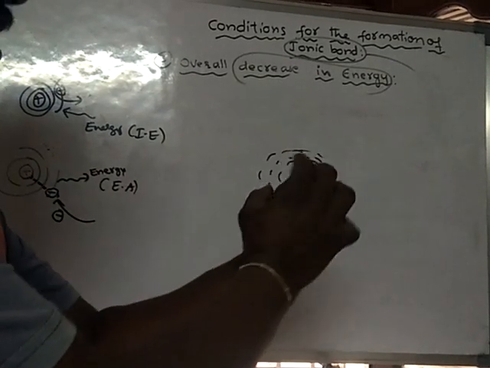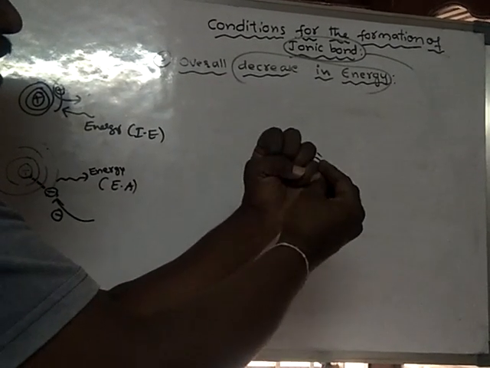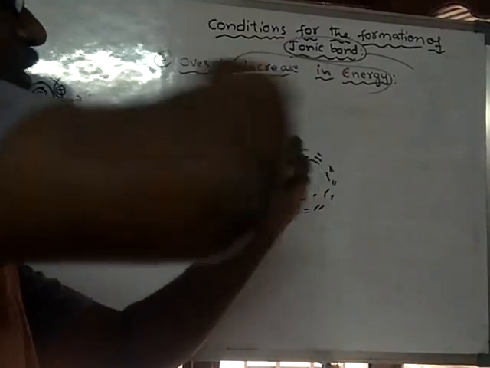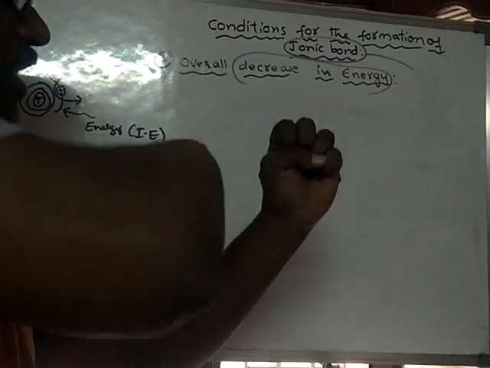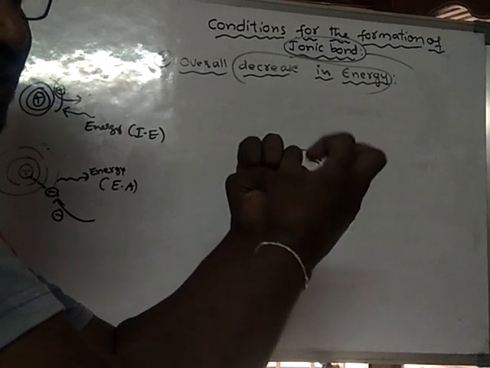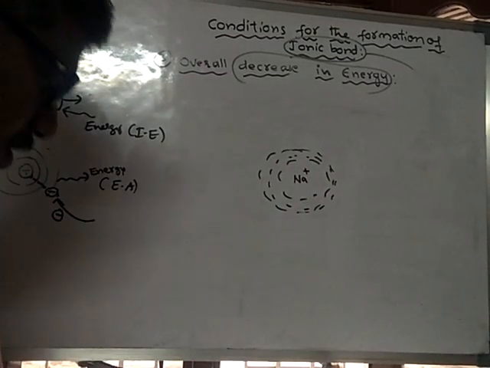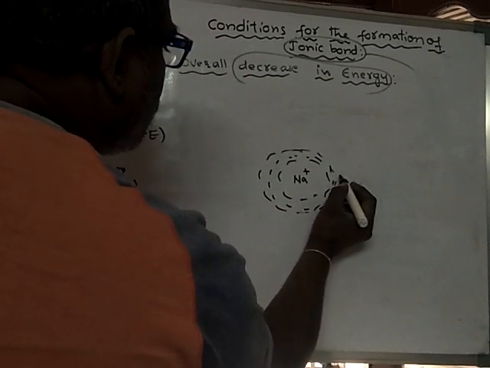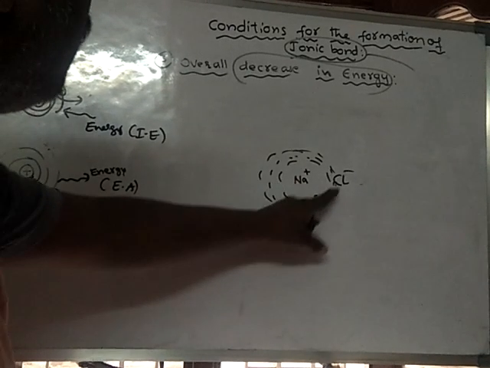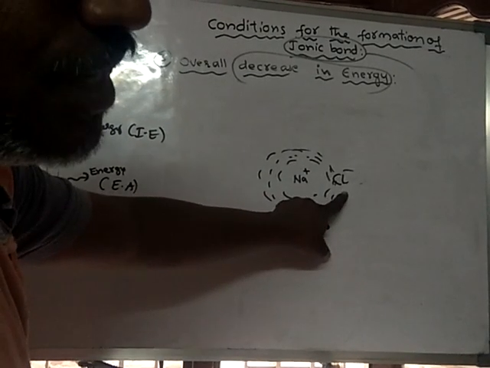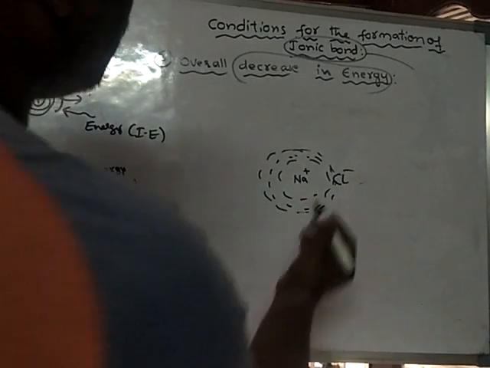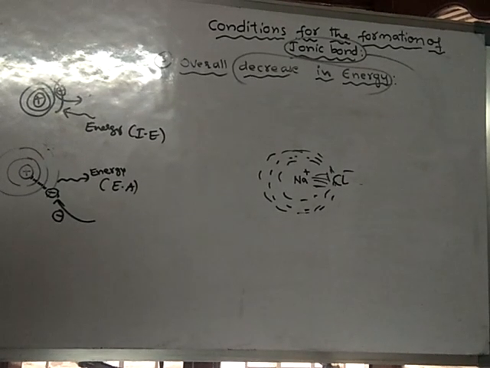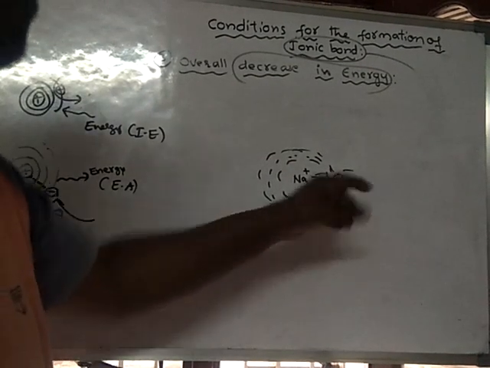Suppose this is a sodium atom. Here the charge is felt throughout its surface, three-dimensionally. So it shows its effect. Suppose a chloride ion comes into its field, which is called the electric field of sodium. If the chloride ion enters the field of sodium, these two are attracted to each other and a bond is formed. A force of attraction is developed and an ionic bond is formed.